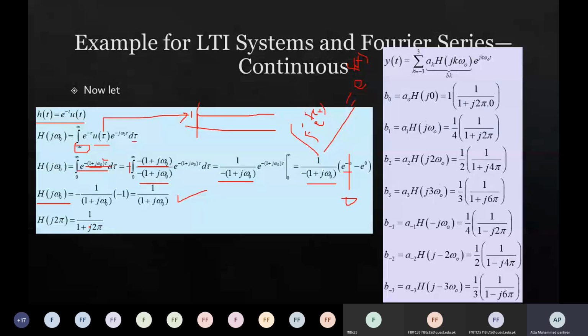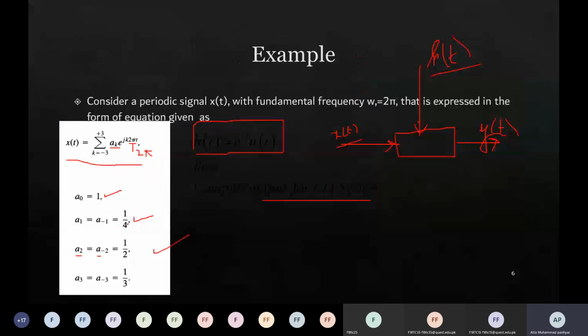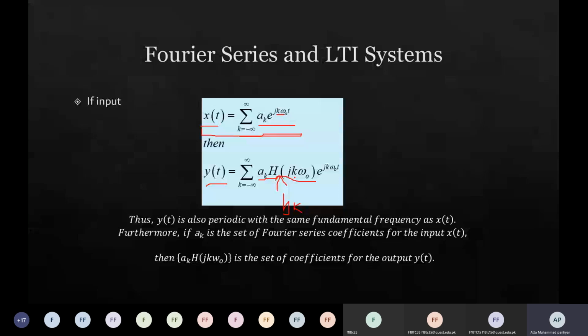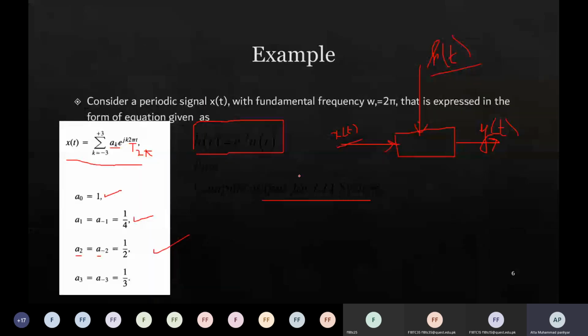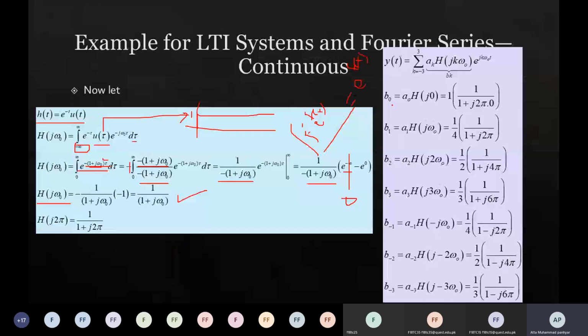So what was the original equation? If you see, now we have to multiply ak with h of jk omega naught. For example, if k is 1 here, then we would be multiplying h of j omega naught only, right? If k is 2 here, then we would be multiplying h of j2 omega naught. What does that mean? We know that the coefficients of the output of the LTI system are a naught h of j omega naught.